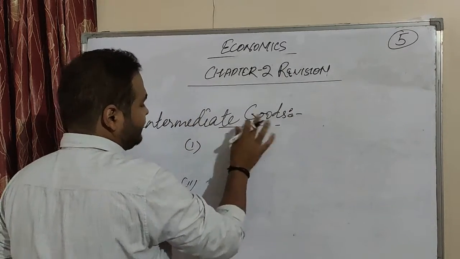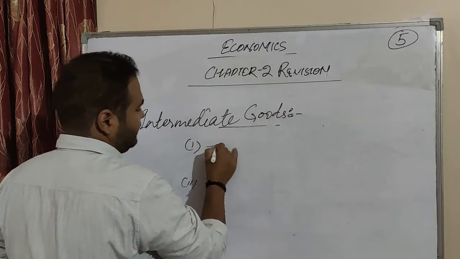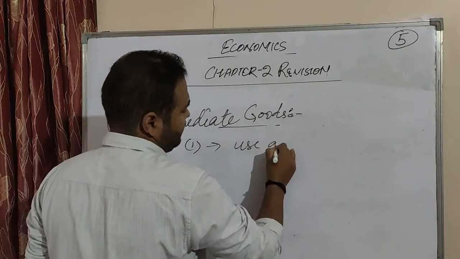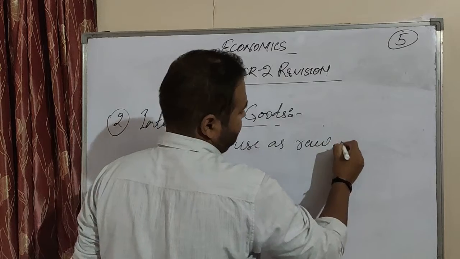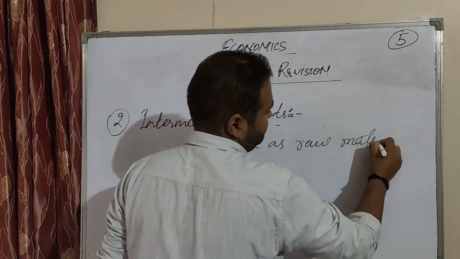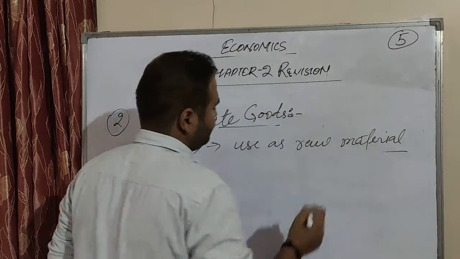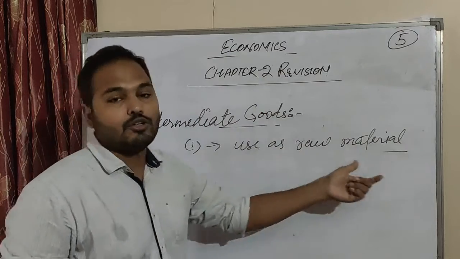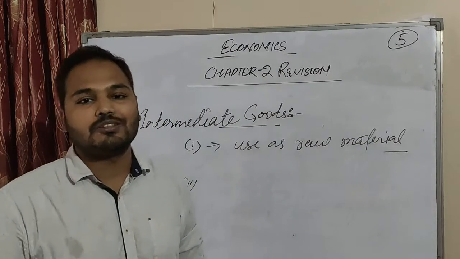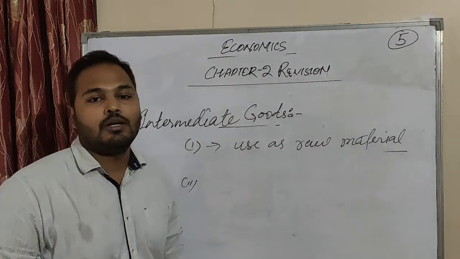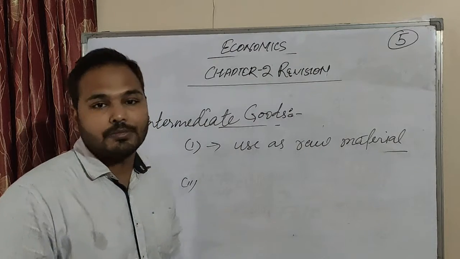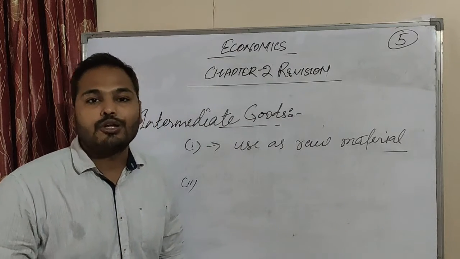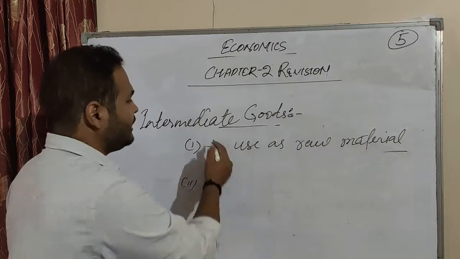Another point is that it is used as raw material. So an intermediate good is used as a raw material. If you need to produce some product, the raw material which you require to produce that product is an intermediate good.